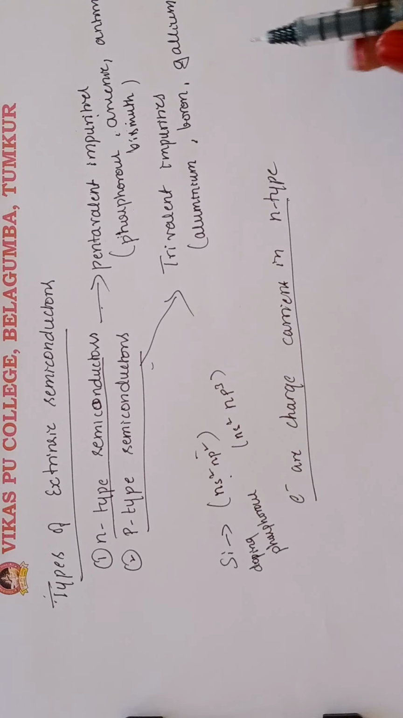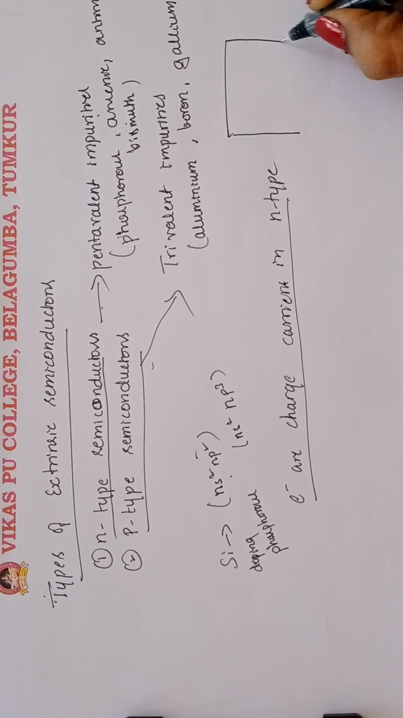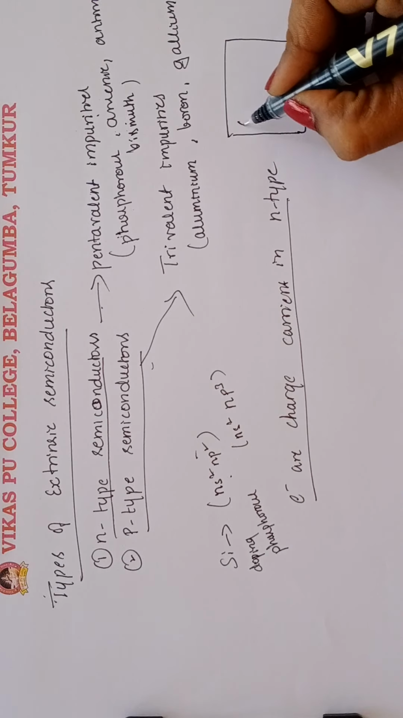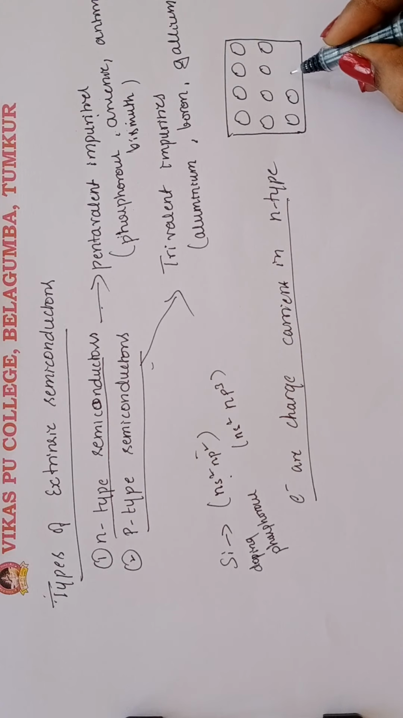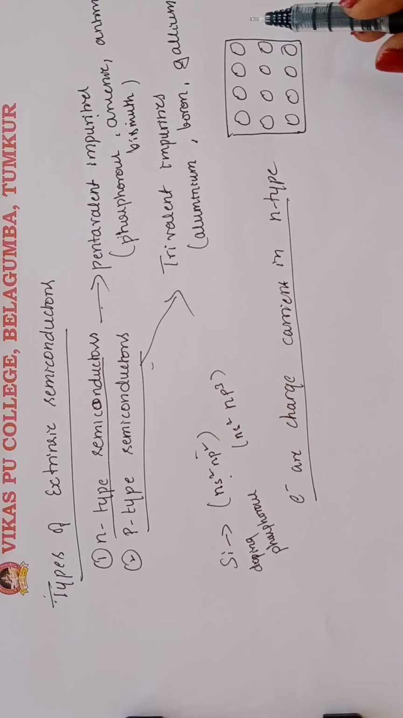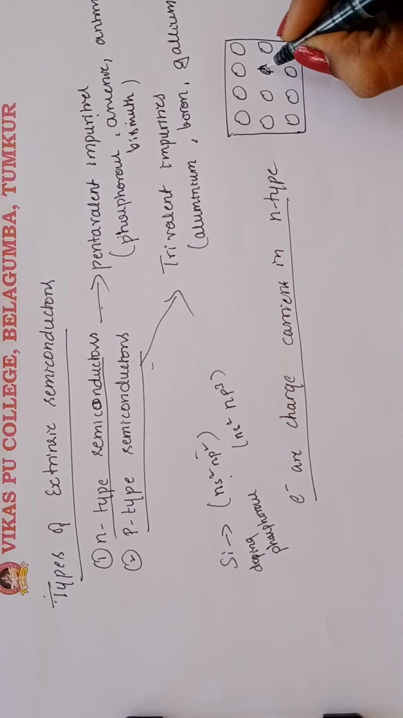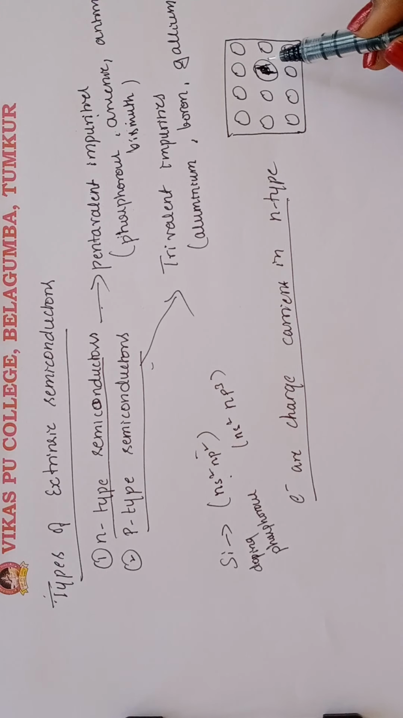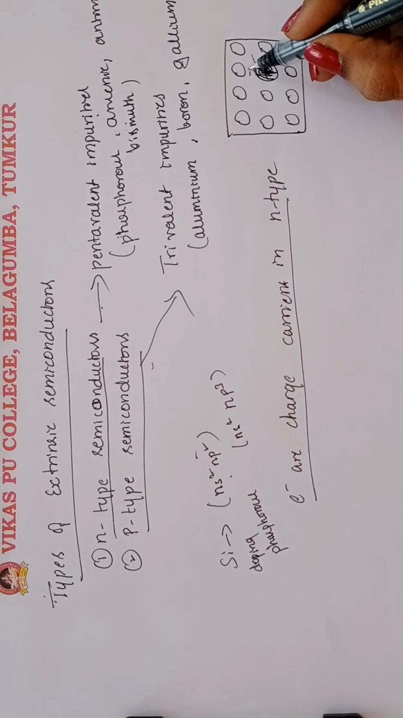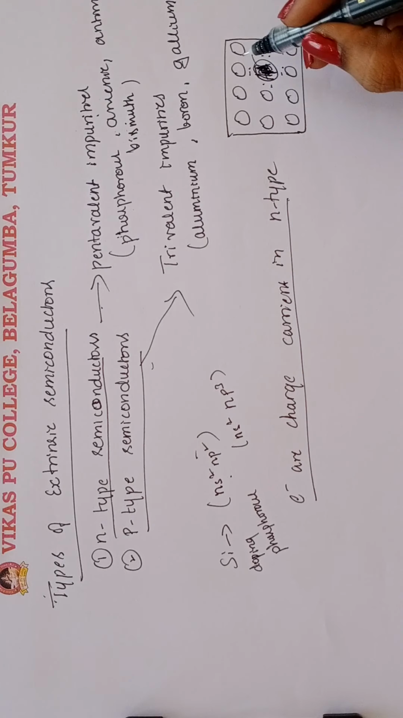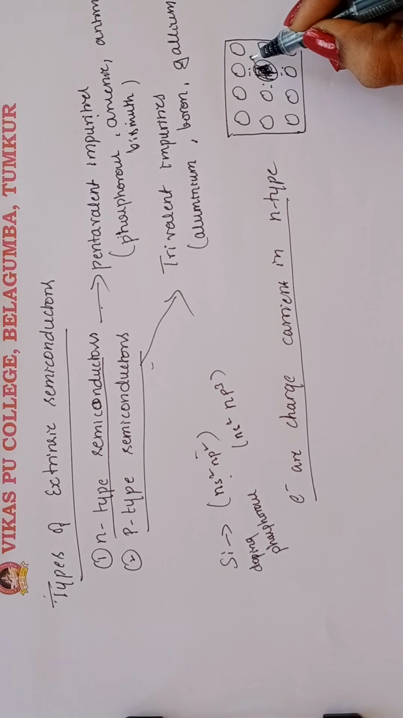Before going to the next topic, suppose these are the solid, and these are silicon atoms, with phosphorus, or arsenic, you can take either one. Four covalent bonds are formed, and another electron is left free. This electron conducts the electricity.